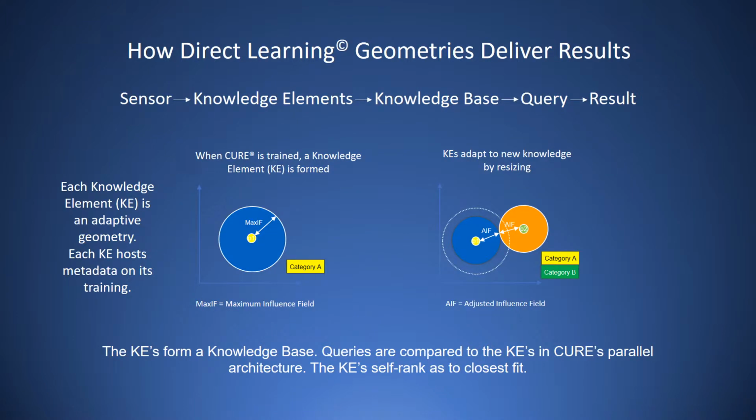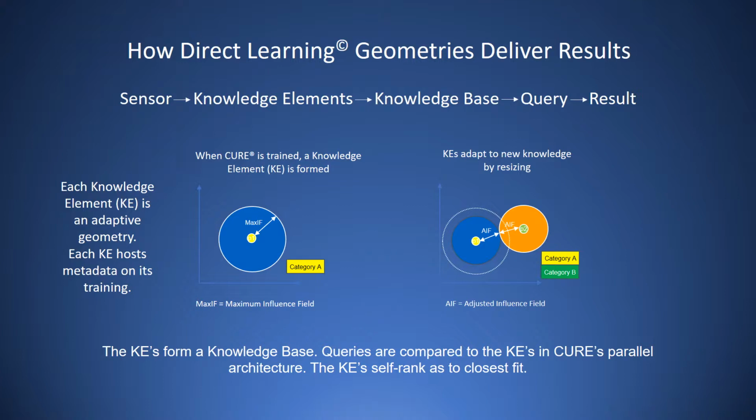Direct learning begins with geometries. The geometries are adaptive, meaning that their size, we call it their influence field, adjusts whenever similar objects are learned. We call the geometries knowledge elements. A learning process results in many knowledge elements that together form knowledge bases.